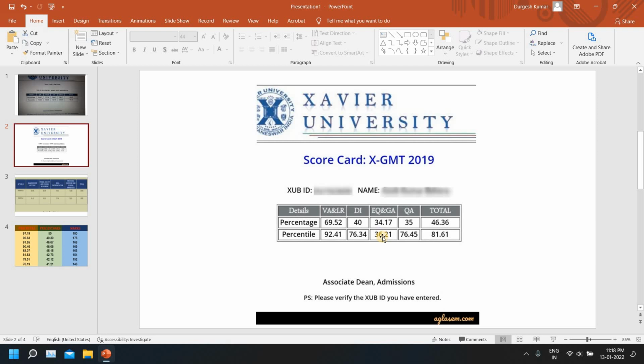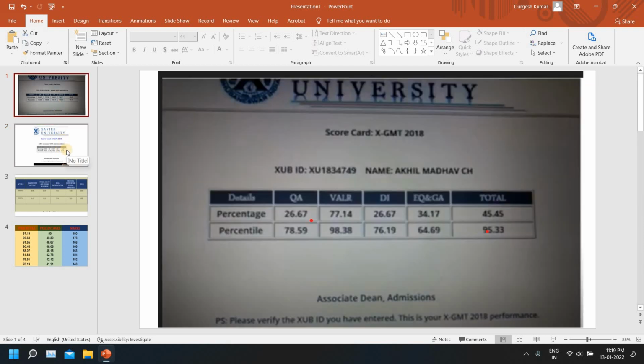And mind you, the sectional cutoff of HRM is 55 for GEM non-domicile, and all other categories can check their scores themselves against whatever sectional cutoff applies. And for BM it is 60 percentile, so even these things won't fetch you that much. So the trickiest things are emotional quotient and general awareness, let me tell you again.